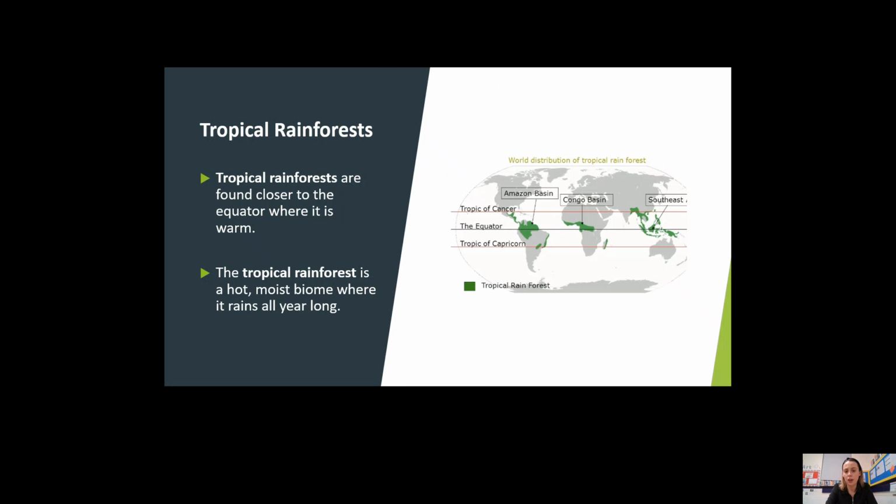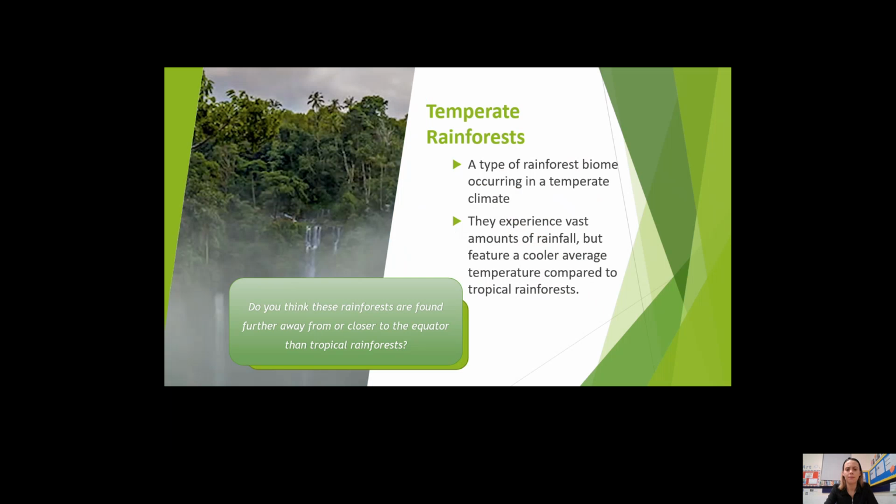Tropical rainforests are found closer to the equator, where it is really warm. The tropical rainforest is a hot, moist biome where it rains all year long. And on the slideshow, you can see some examples of tropical rainforests: the Congo Basin in Africa and the Amazon Basin in South America.